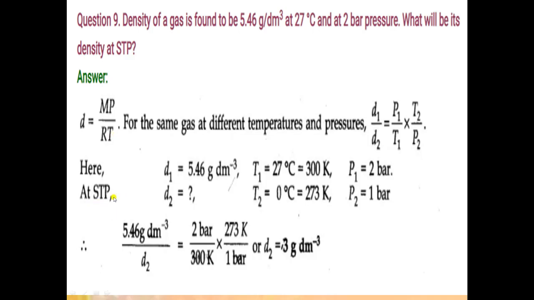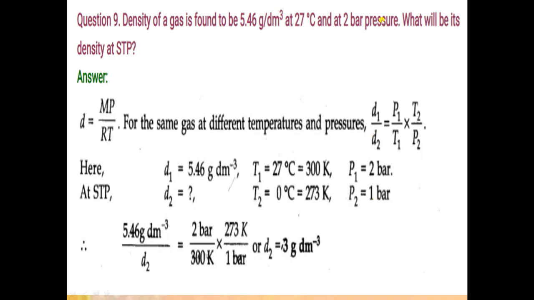So at standard temperature pressure, value of D2 is unknown, that we have to find out. Temperature is 0 degrees Celsius, which is fixed, that you should know. You will convert 0 degrees Celsius into Kelvin by adding 273. So it is 273 Kelvin. And value of pressure is also fixed. For standard temperature pressure, it is equal to 1 bar.